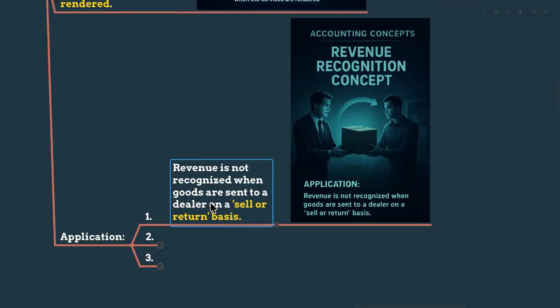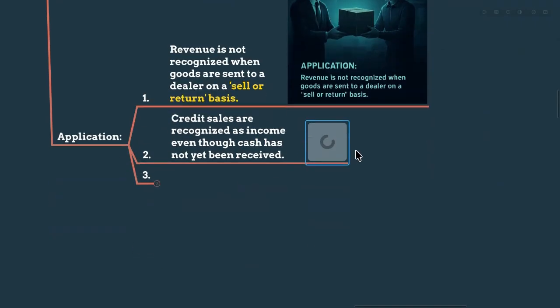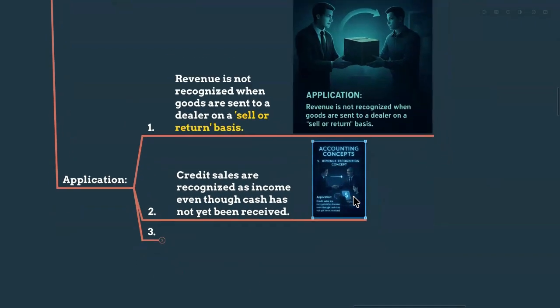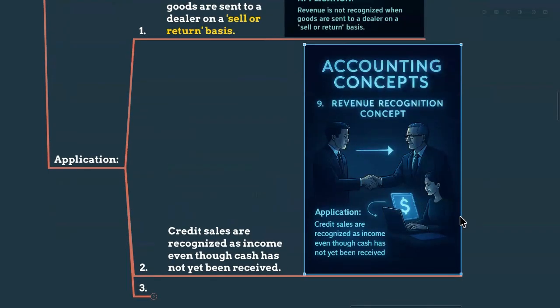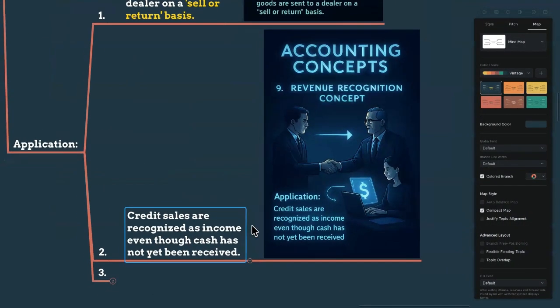Still, I am the owner. If you sell to outside people, then I will record the sale. We cannot record just the transfer of the goods as a sale. So revenue is not recognized when the goods are sent to a dealer on a sale or return basis because we are following this concept. Revenue is recognized only when we sell the goods to outside people, not just by transferring the goods to other people.